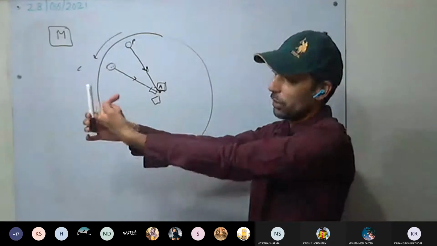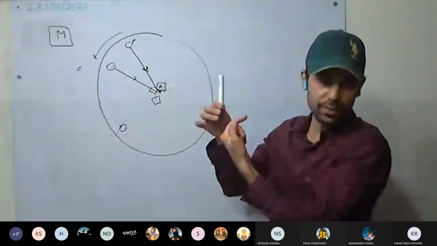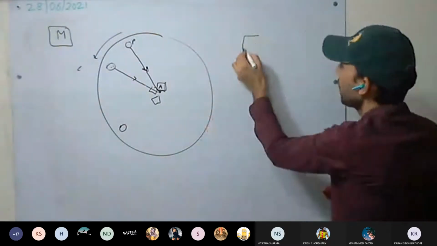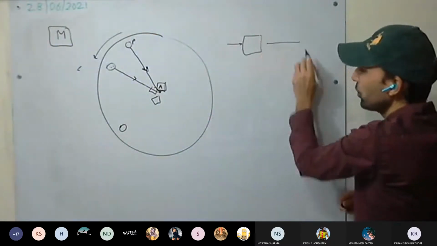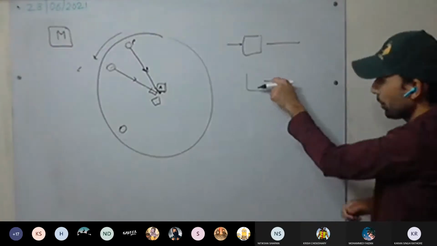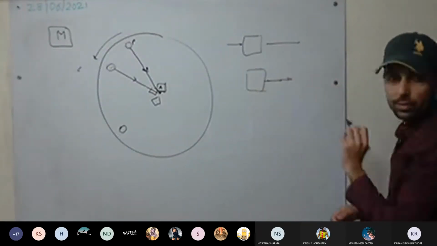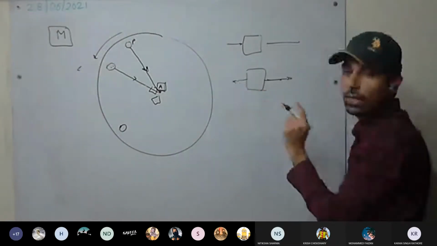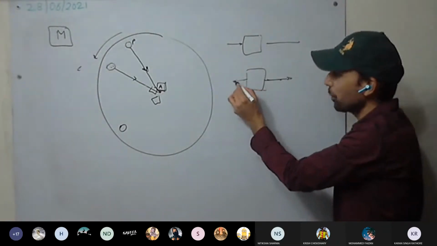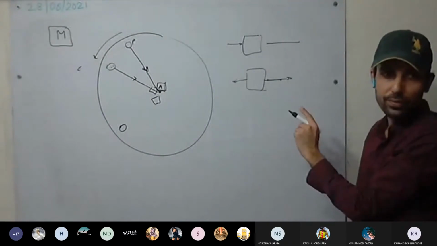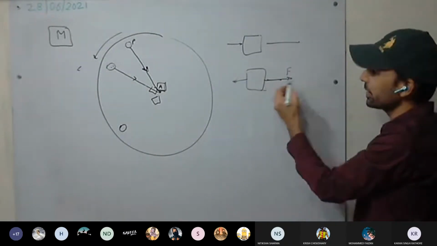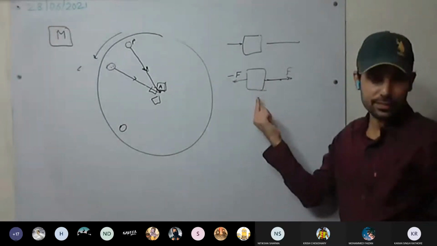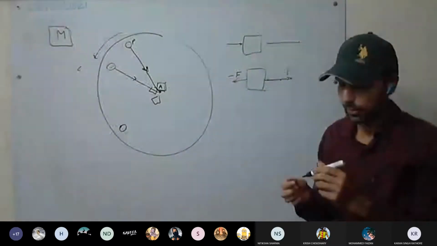If a force is acting on the body in this direction, it means the body has to move in this direction, yes or no? Have you understood this? For example, if any body has some force applied, it will move, or if it is being pulled with a string, this body will move. To keep this body at rest, we must have an equal and opposite force acting on the body. If we are pulling with force F, there must be a force minus F in the opposite direction. Then only the body is stationary. Have you understood this?